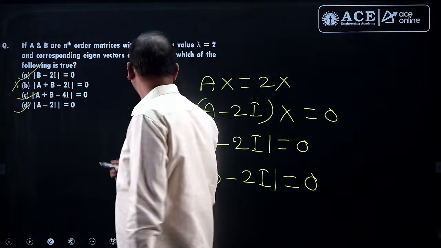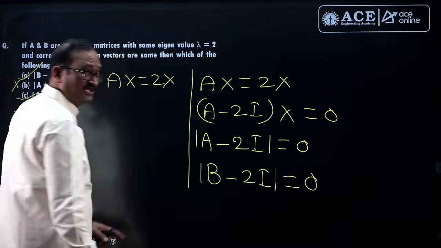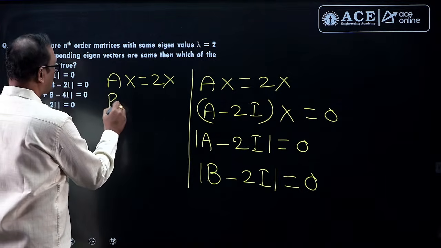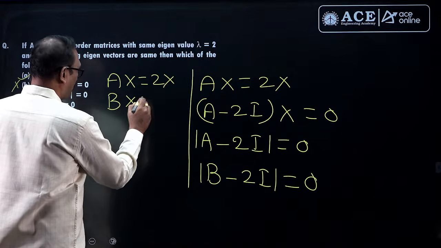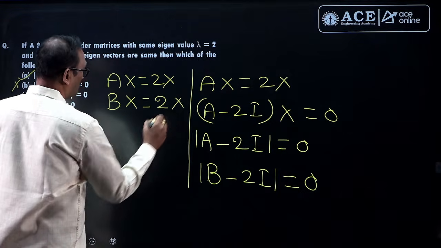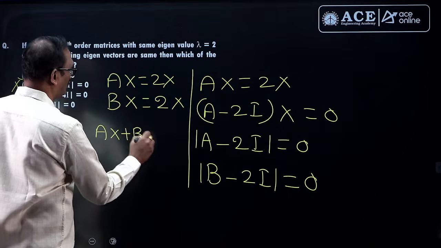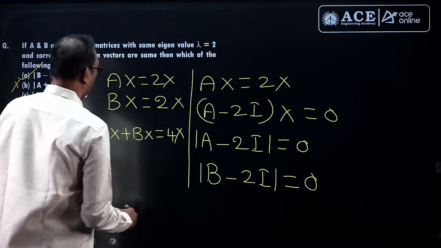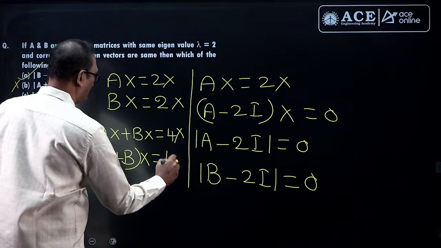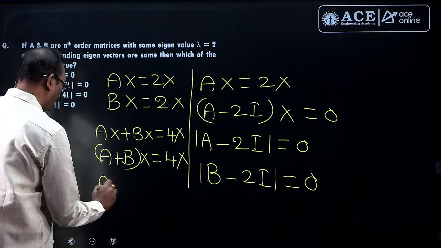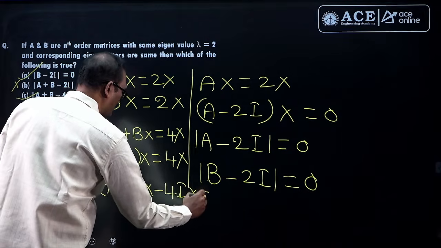Let me say, look here, A is an n by n matrix with Ax equal to 2x, because one of the eigenvalues is 2. B is also another n by n matrix with one of the eigenvalues 2. So from this I can write Ax plus Bx equal to 4x. So A plus B into x equal to 4x. Therefore it is A plus B minus 4i into x equal to 0.